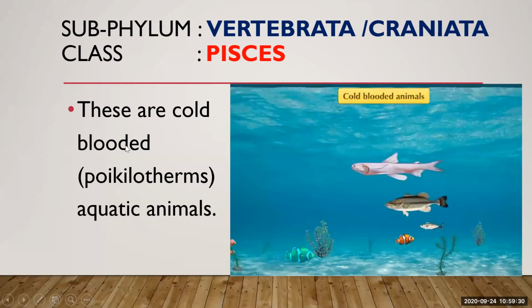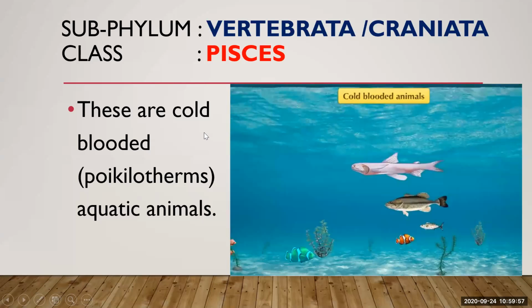These are cold-blooded animals, aquatic animals. Aquatic means they are living in the water. So what are cold-blooded animals? First of all, we will start with the cold-blooded animals. These are animals that are not capable of regulating their body temperature according to the temperature of the surrounding.